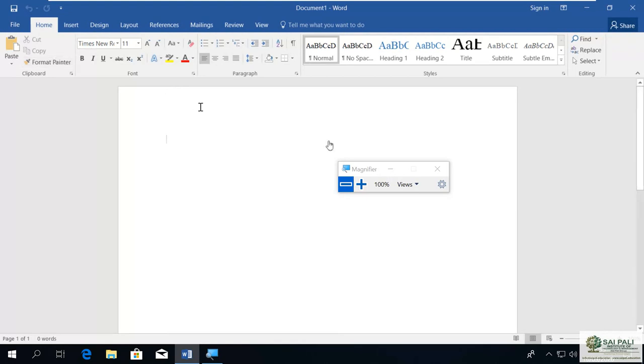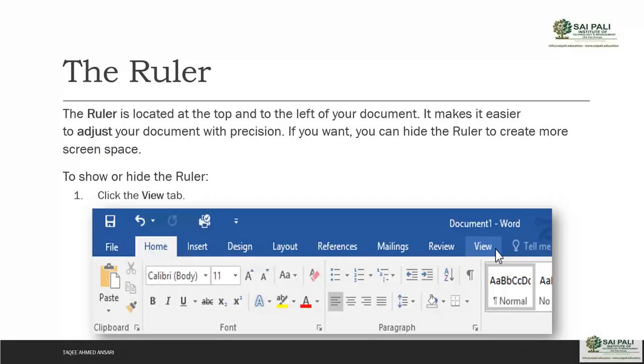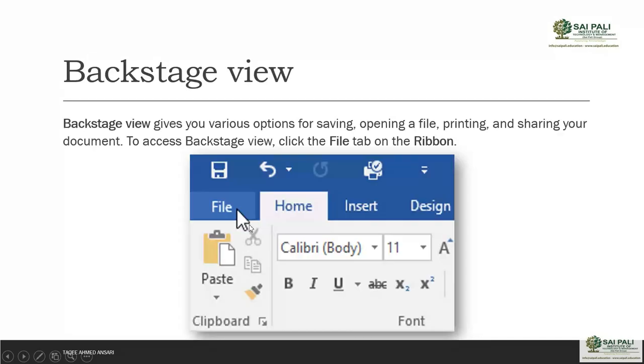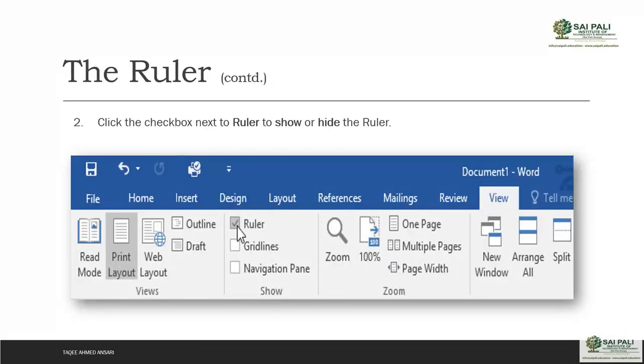So if I want to add the ruler, what I have to do here is go to the view tab. There is a tab called view. In the view tab, in the show group, I have the option ruler, and when I select the ruler, the ruler will appear.